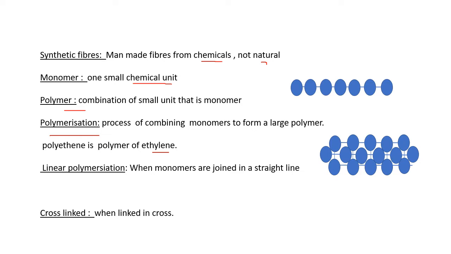How are these monomers combined together? There are linear polymerization and cross-linked polymerization. Linear polymerization means when the monomers are combined in a straight line. Linear means line. So it is a linear polymerization. And cross-linked polymerization is when they are combined and they cross each other. This is cross-linked polymerization.